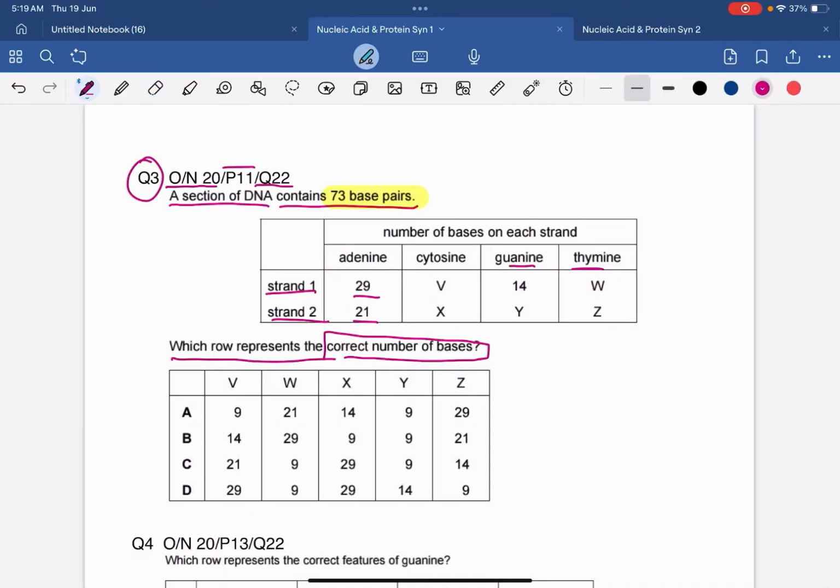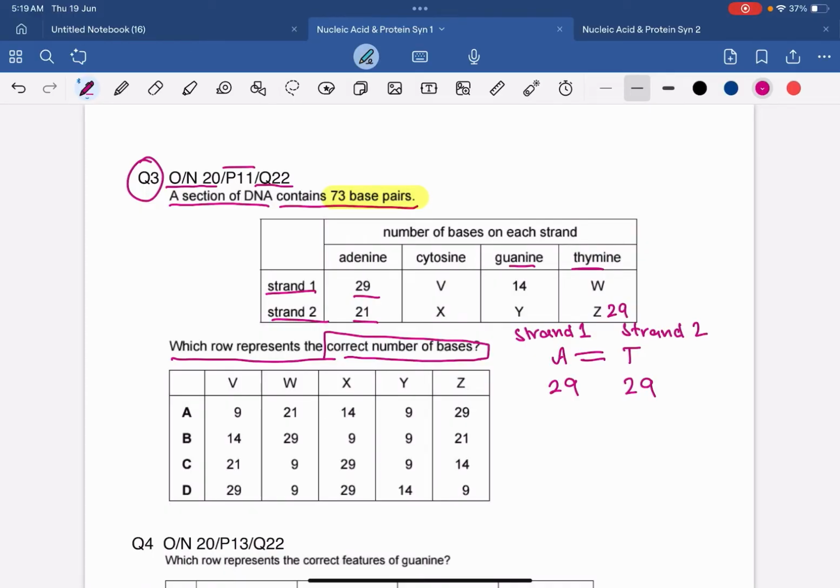Alright, so now let's understand how we are going to solve this MCQ. Basically we know that adenine always pairs with the thymine. For example, the adenine in strand 1 is going to pair with the thymine of the strand 2, right? So the total amount of adenine we have is 29 in strand 1. So the thymine we will have in the strand 2 will be 29. Why? Because adenine always pairs up with the thymine. So how many thymine will we have in the strand 2? There will be 29 thymine, right?